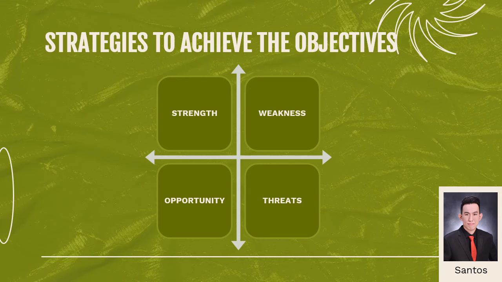Along with the SMART and SWOT analysis, it is also important to create an action plan for each goal that the proponent or the implementers want to achieve. A plan of action will help guide the proponents or the implementers in achieving the goals that they want to achieve. And lastly, it is important to track the progress done in achieving these goals. It is important to track it regardless of how big or small the progress is. Tracking the progress will give the proponent, implementer, and even the general public an idea of how far or near they are in achieving the goals they have set. This also gives a sense of transparency and accountability on both implementers and the general public.